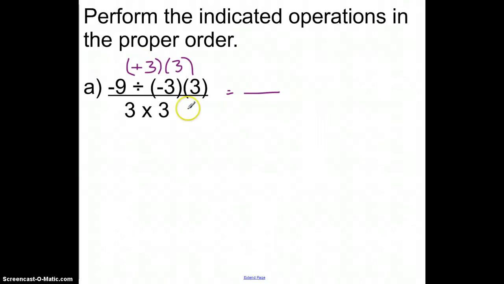So on this, 3 times 3 is 9. On the bottom down here, 3 times 3 is 9, which is going to equal 1.